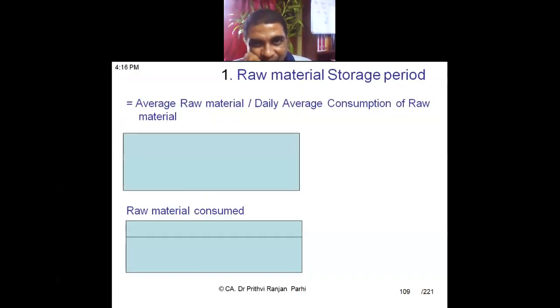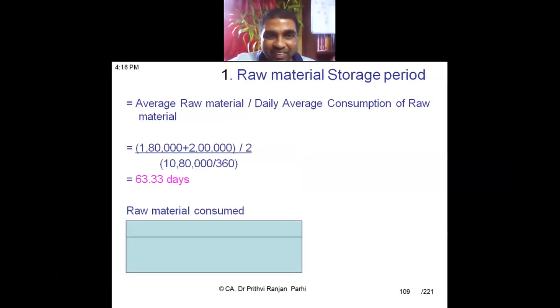Let me help you. First, we'll compute the raw material storage period. So, average raw material divided by daily consumption of the raw materials. Average raw materials: opening is there, closing is there, you can find it out. Daily consumption of the raw material: monthly consumption, you can find it out, divided by 360.